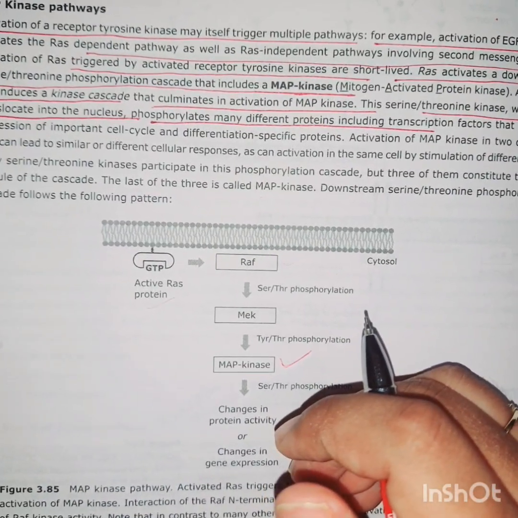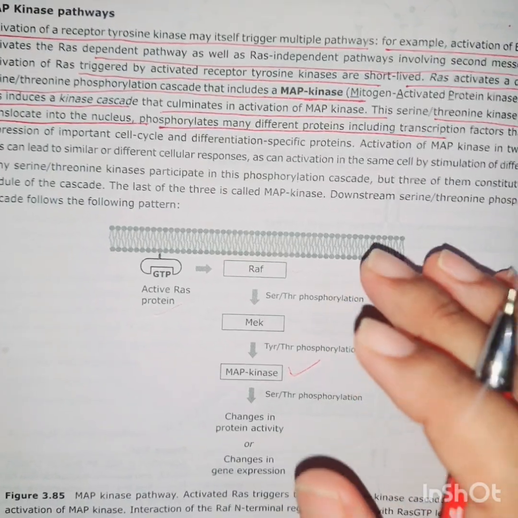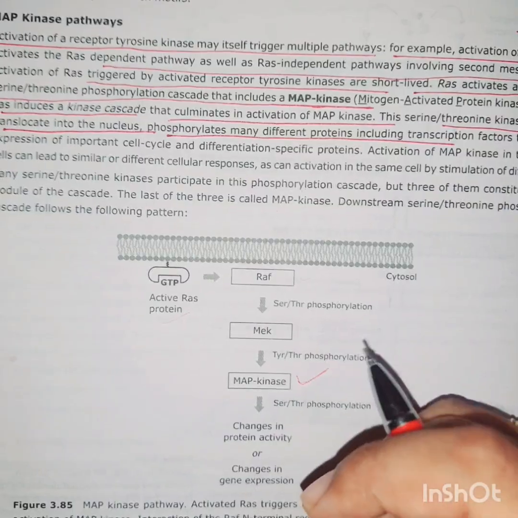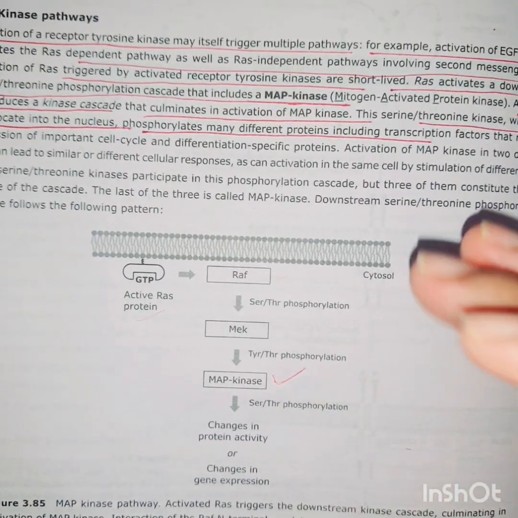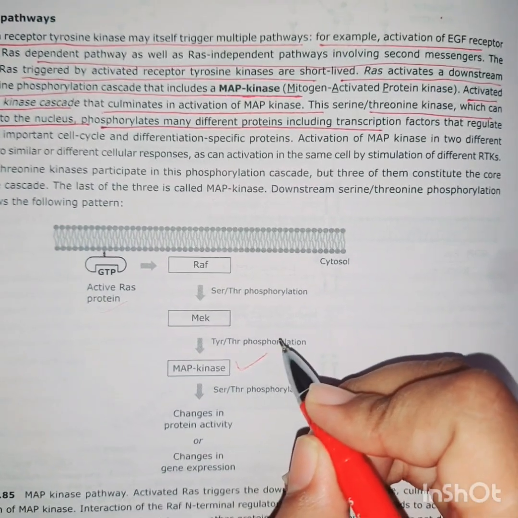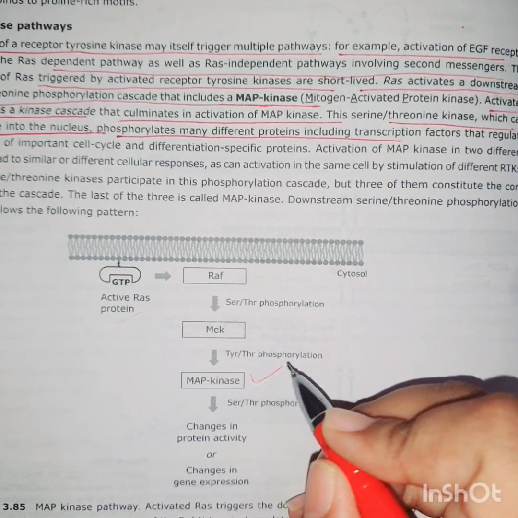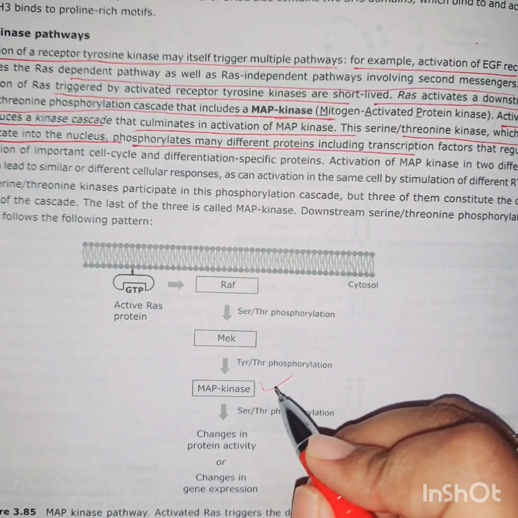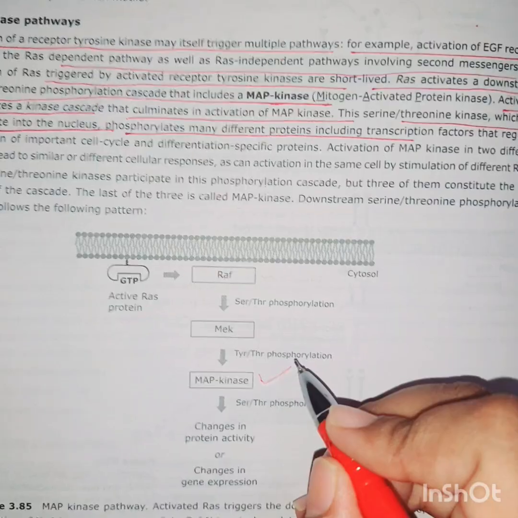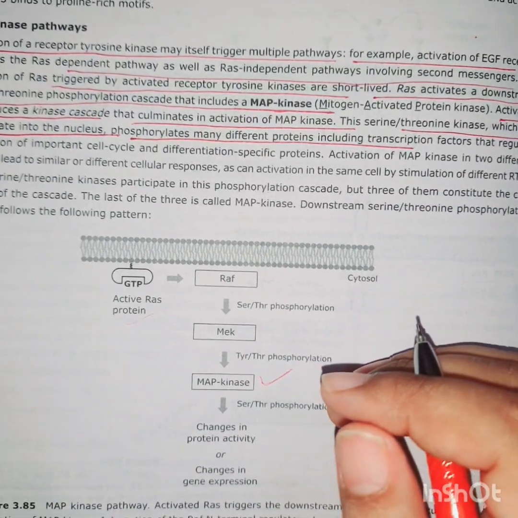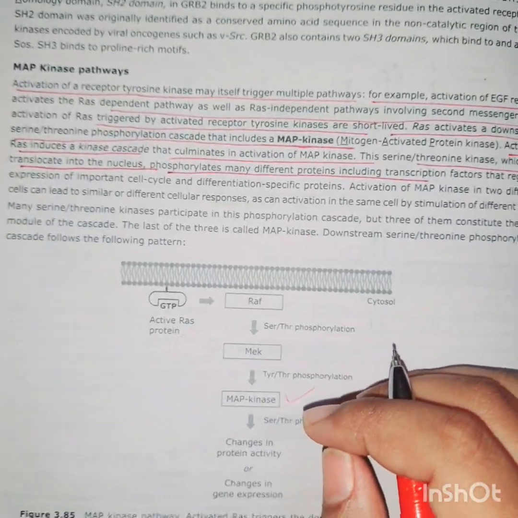So in the classic MAP kinase pathway, MAP kinase moves into the nucleus where it phosphorylates target transcription factors. In the alternative pathway, it phosphorylates a cytoplasmic factor. This may be a transcription factor that then moves to the nucleus, or a protein that regulates a transcription factor. So this is the ultimate effect of this MAP kinase pathway.